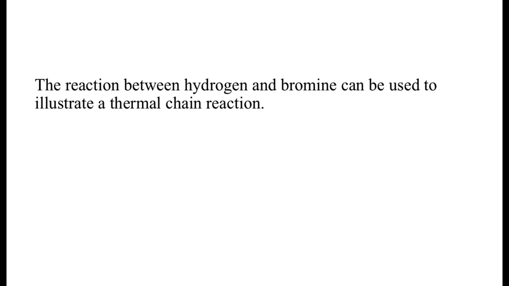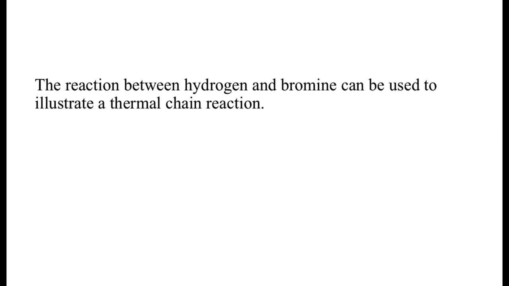So, my dear friends, this entire process is explained with respect to an example, the illustration of which is the reaction between hydrogen and bromine, resulting in the formation of hydrogen bromide. So H2 plus Br2 gives you 2 molecules of HBr. The reaction takes place in a temperature range of around 200 to 300 degrees Celsius.